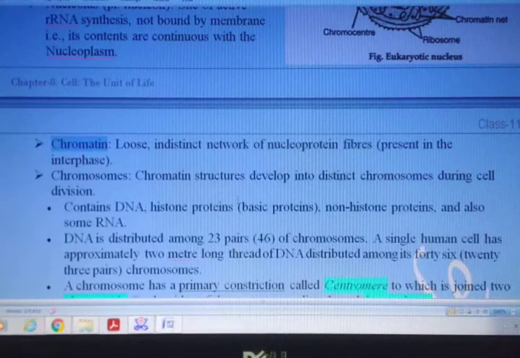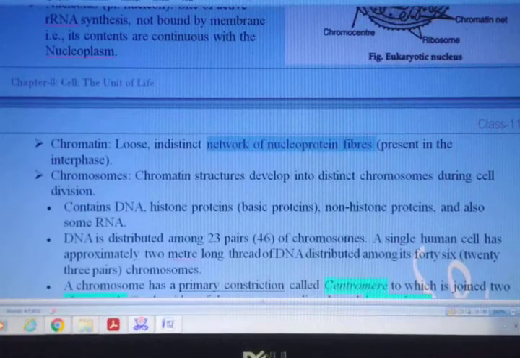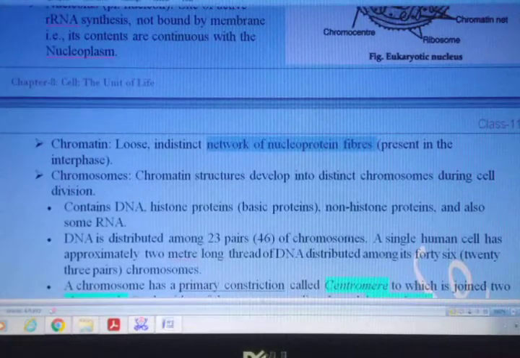These are actually a network of fiber, and the network is made up of nucleoprotein. Means what? Over here the chromosome or the DNA, you can say, the DNA is a fiber, a double chain, and it is bound by or held by protein which is positively charged. The DNA is negatively charged and the protein is positively charged. So as a result of that, the DNA is made more stable over here.